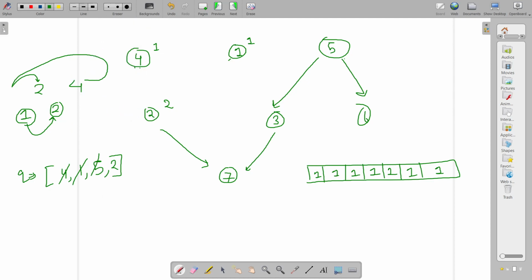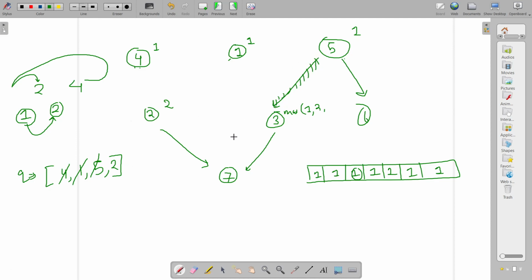Then pick out 5. Okay, you pick out 5. Since 5 comes after 3, it would be max of 1, which is array of 3, comma, answer of 5 plus 1, which is 2, and you will remove this edge.